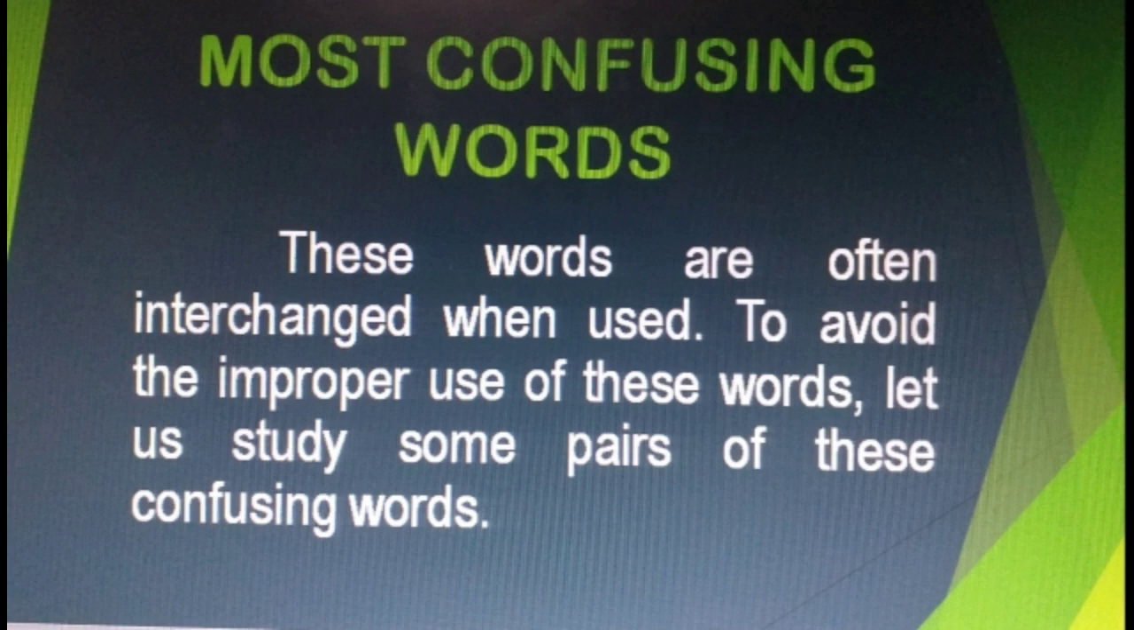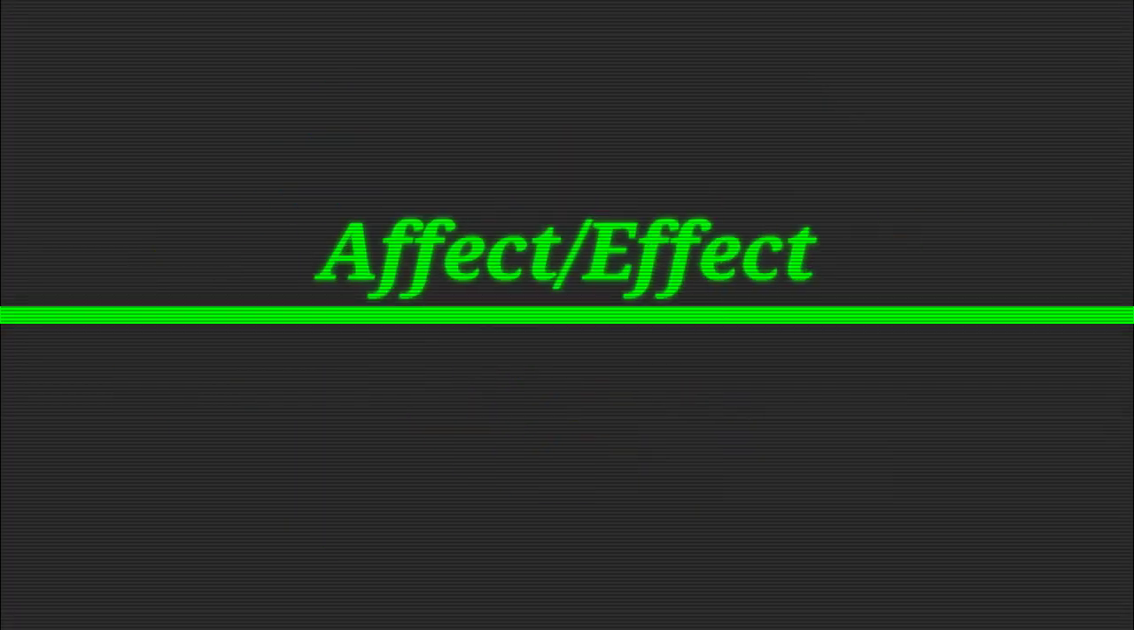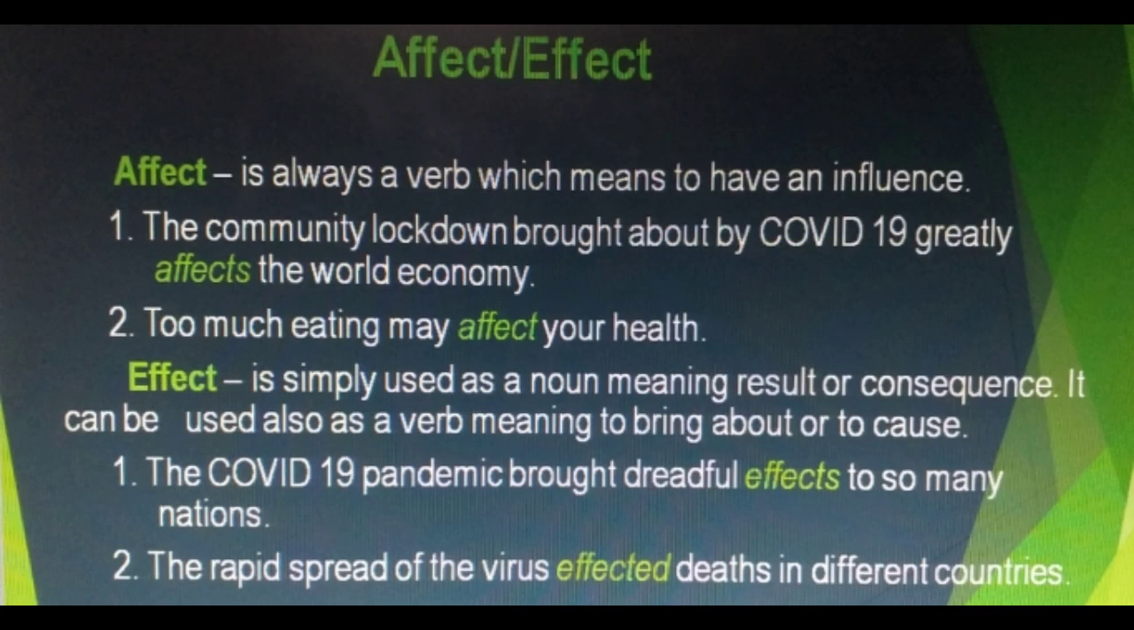Most confusing words are words that are often interchanged when used. To avoid the improper use of these words, let us study some pairs of these confusing words. The first pair of words that we often interchanged are affect and effect. Affect is always a verb which means to have an influence.